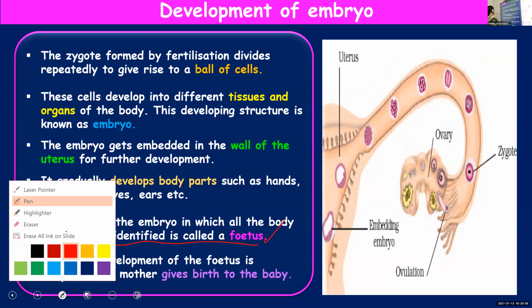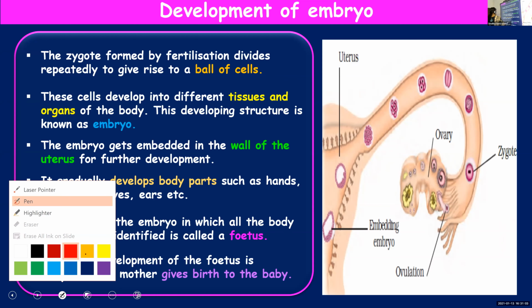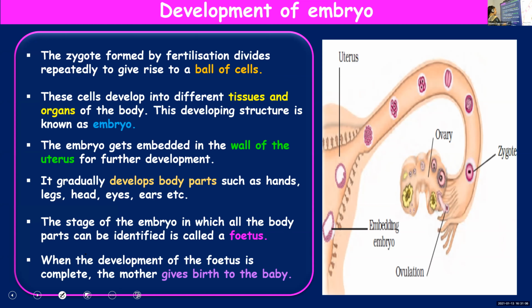So first, the zygote. We discussed the formation of the zygote in the previous slide. The zygote is formed by the fusion of the male and female gamete, and zygote formation takes place in the fallopian tube. After that, the zygote will divide repeatedly and form a ball of cells. This ball of cells you call an embryo. And it is from the embryo that tissues and organs will develop gradually.